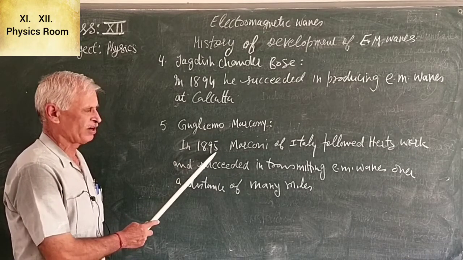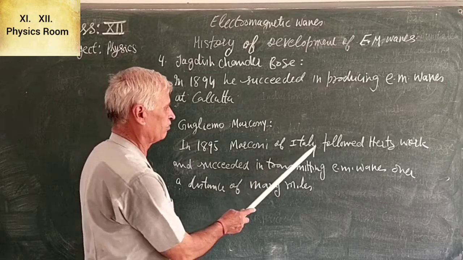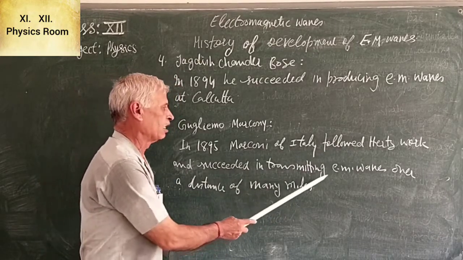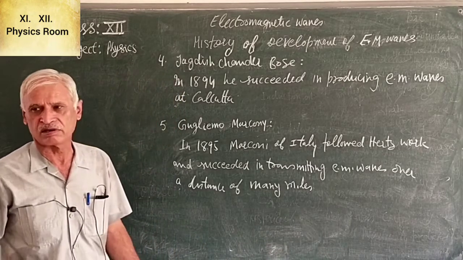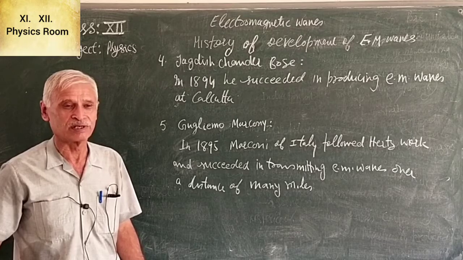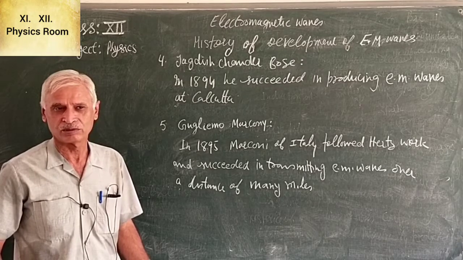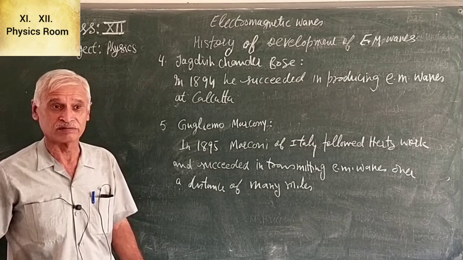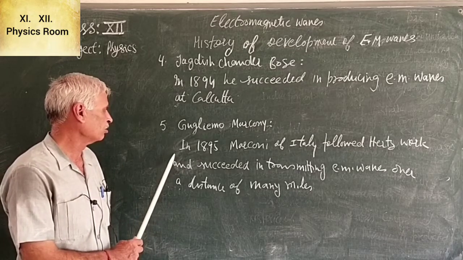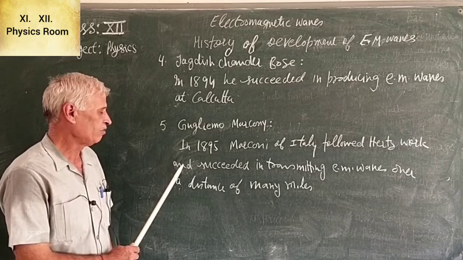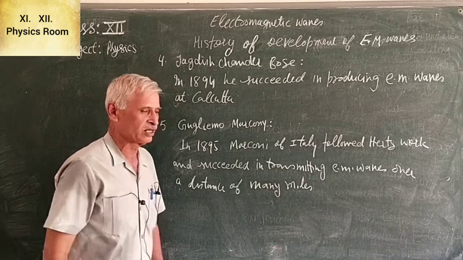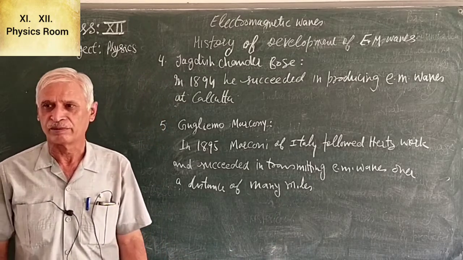In 1895, Marconi of Italy followed Hertz's work and succeeded in transmitting electromagnetic waves over a distance of many miles. That's why, who discovered radio? The credit goes to Marconi, because for the first time he produced and transmitted electromagnetic waves over a distance of many miles.